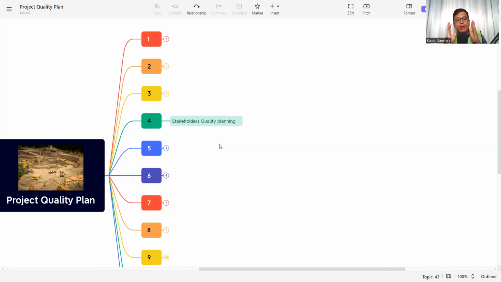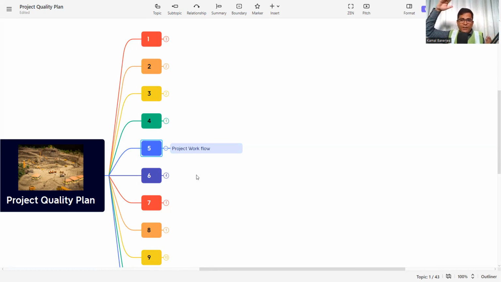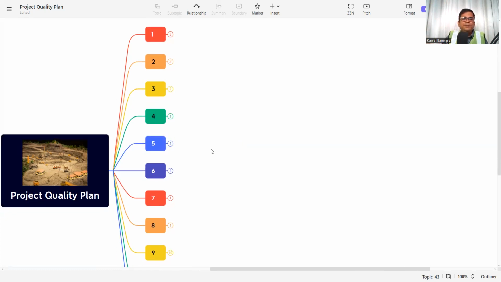So how we will maintain that stakeholder quality planning also needs to be incorporated in the project quality plan. The next is project workflow. How the project will flow, what will be the S-curve, what will be the project histogram, that also we need to incorporate in the project quality plan, so that the client will see, oh, this is the project curve. After 6 months, this will be the value. After 12 months, this will be the value. That should be incorporated in the project plan.